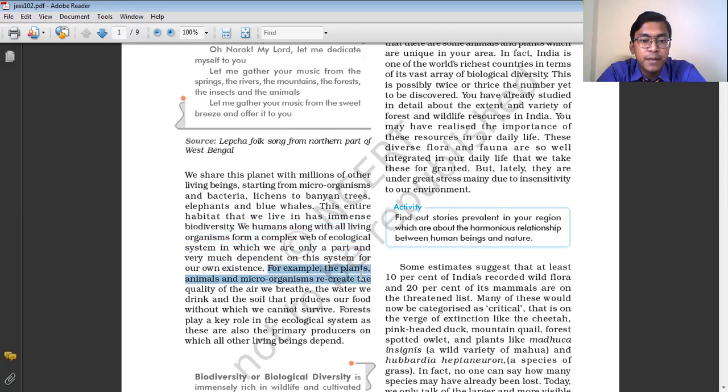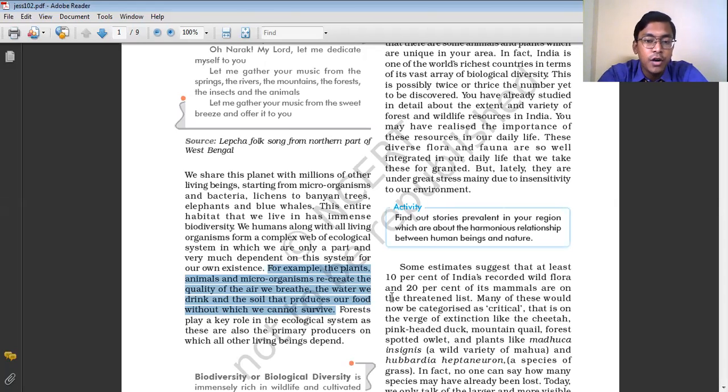For example, the plants, animals, and the microorganisms recreate the quality of the air we breathe, the water we drink, and the soil that produces our food, without which we cannot survive. The plants, animals, and microorganisms directly and indirectly help in the production of food. They help in renewing the fertility of the soil and the air quality and all.